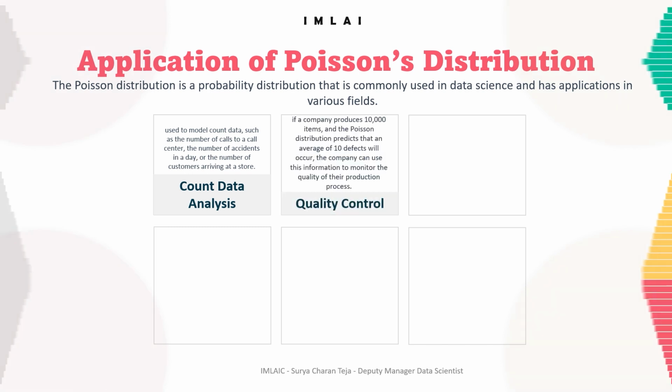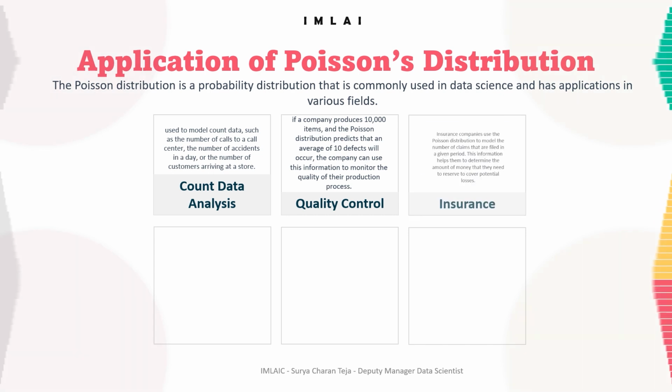Then we have quality control. The Poisson distribution is used in quality control to monitor the number of defects in a product. For example, if a company produces 10,000 items and the Poisson distribution predicts that an average of 10 defects will occur, the company can use this information to monitor the quality of their production process.